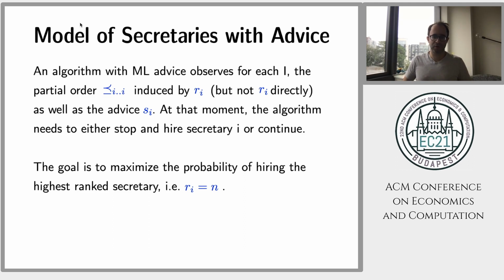An algorithm with machine learning advice works as follows. For every i, we observe the partial order induced by the first i elements. So you don't observe the ranks directly, but you can compare. You can know who is ranked higher than whom. And then you also observe the advice given by the model on i. At that moment, the algorithm needs to either stop and hire secretary i or continue. The goal is to maximize the probability of hiring the highest ranked secretary, the one that has rank n.